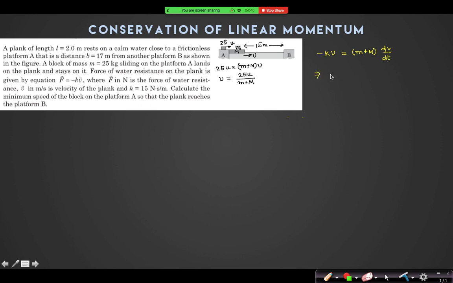Or we can write minus k into v is equal to m plus m into v dv by ds. V gets cancelled out. So it is minus k into ds equal to m plus m into dv.